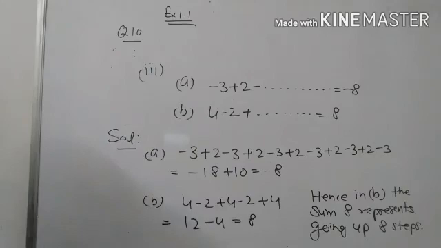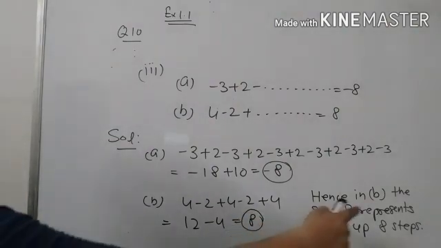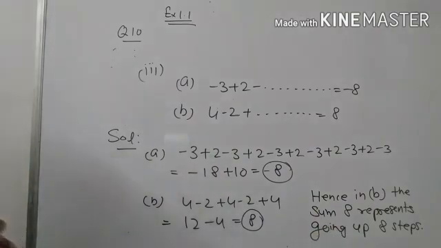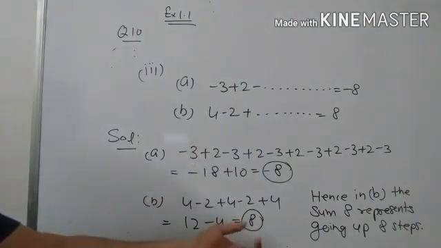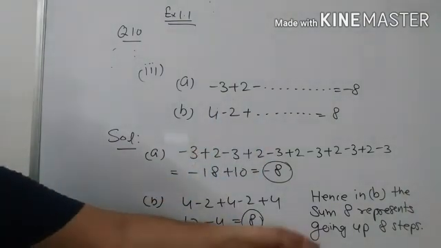Now we add these: 4, 4, 8, and 4, 12, and -2, -2, -4, and when we solve it, it is 8. So hence in B part it is the second part. So +8 represents going up 8 steps. It is your answer.